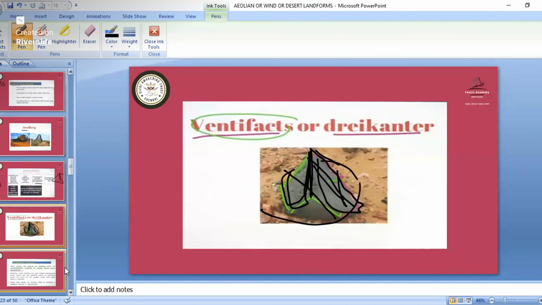So this type of erosional landform is known as the ventifax and dicanter. So remember that three sharp edges or more than three are known as dicanter, and one sharp edge, on the one windward side, is known as the ventifax.